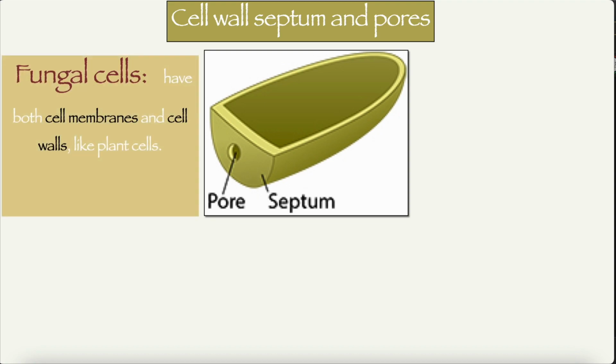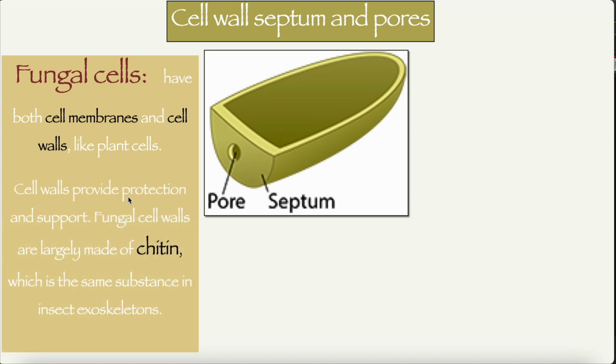Okay. Next, moving on to cell wall, septum and pores. This is mostly found in the fungal cells. Remember, in the five kingdoms, we saw that eukaryotic has animal cells, plant cells, and also fungal. So these cell wall, septum and pores are found in fungal cells. The fungal cells have both cell membrane and cell wall, like the plant cells. They are more kind of like plant cells.